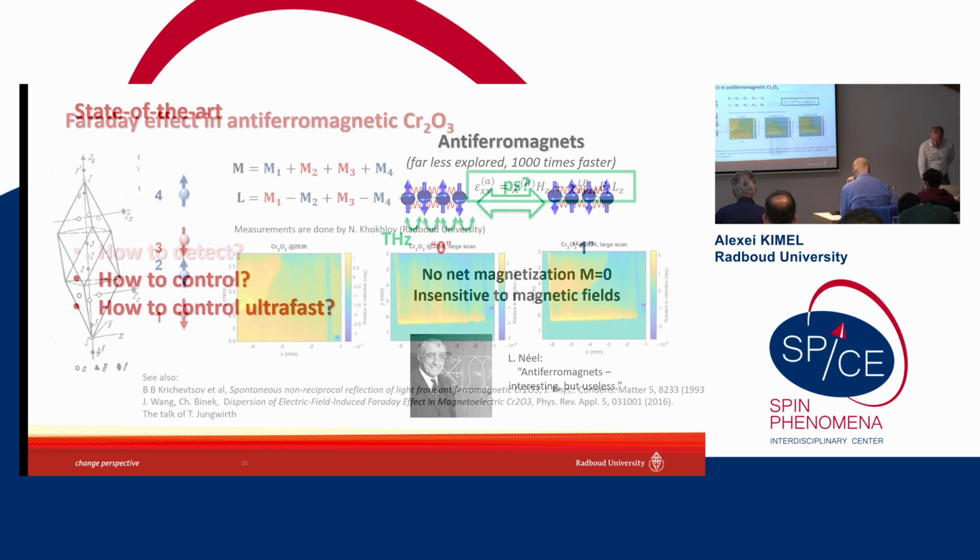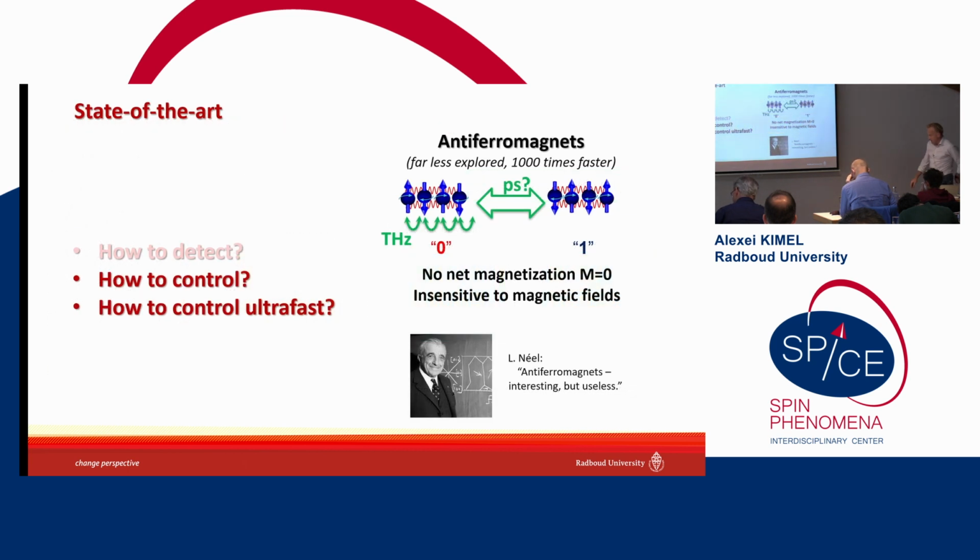Anyway, with this, I think I was able to convince you that the problem of detection which is linear with respect to the antiferromagnetic vector is not a real problem today. There are enough methods that allow you to detect the antiferromagnetic Néel vector and distinguish 180 degree antiferromagnetic domains, not necessarily in nonlinear optics, as many people claim. You can do it in linear optics. In some materials, you can even expect a Faraday effect. Apparently, these materials are all weak ferromagnets. And then we go to the next question.